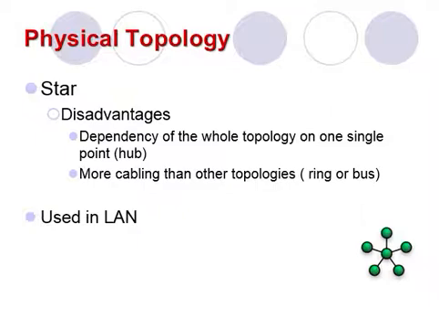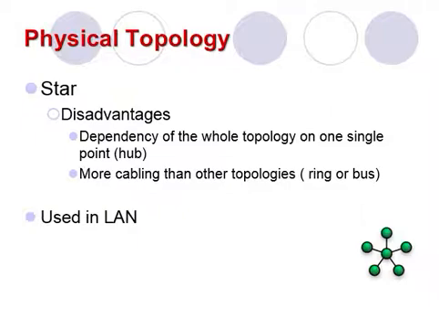Here are the disadvantages of using the star topology. The major disadvantage is that it is totally dependent on a single point, which is called the hub. If the hub goes down, the whole system is dead.